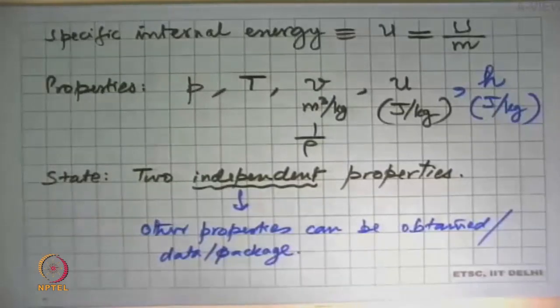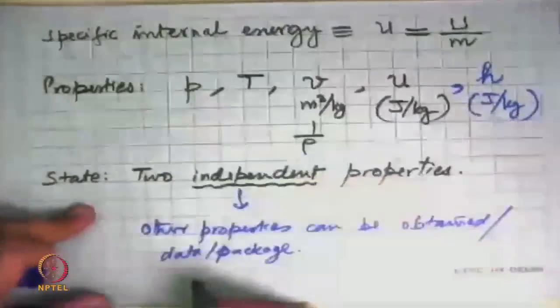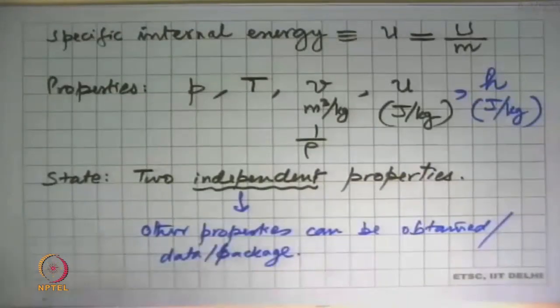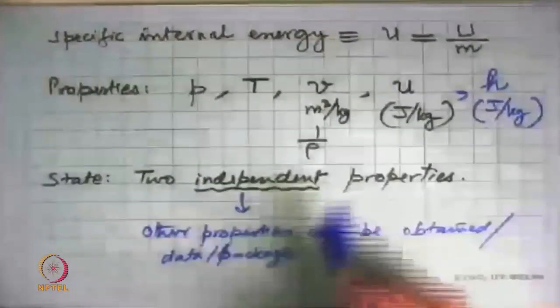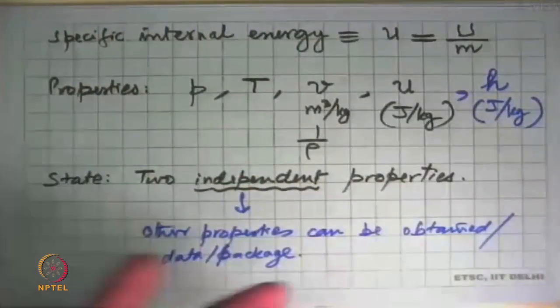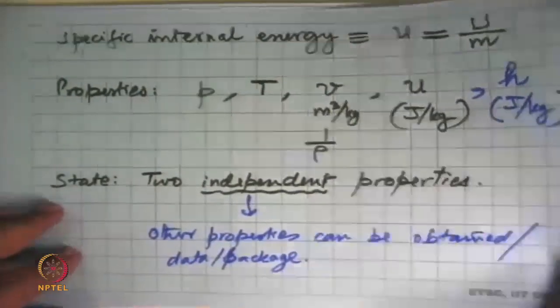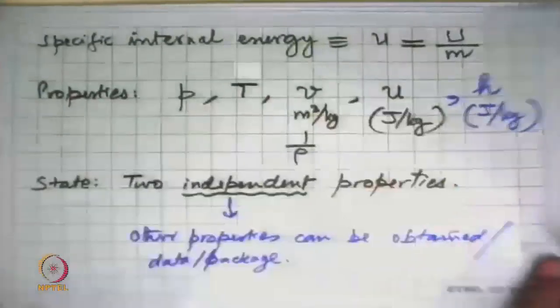And the reason for that is that all these properties are related to each other through differential equations. In this course, we don't have to go into the details of those differential equations. That is the subject of an advanced course in thermodynamics. But using those differential equations, if we know two properties, we can do a mathematical operation and get all the other properties. That's the idea. So we now have that many properties to work with.